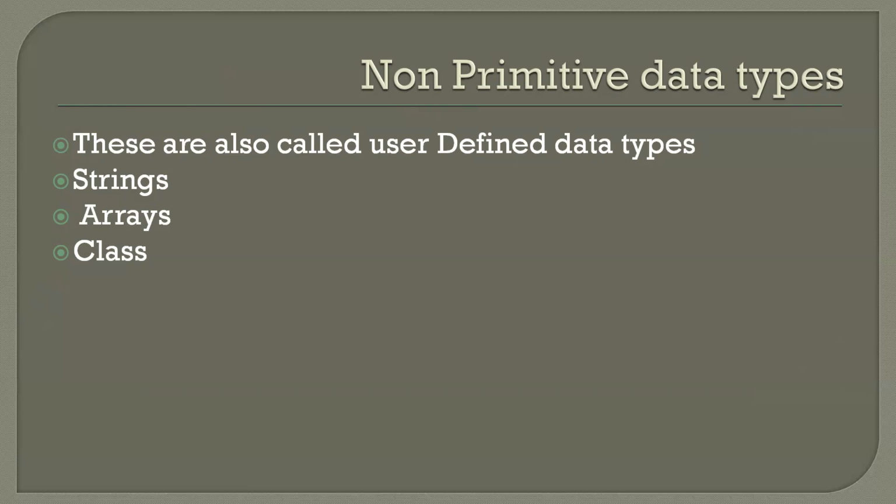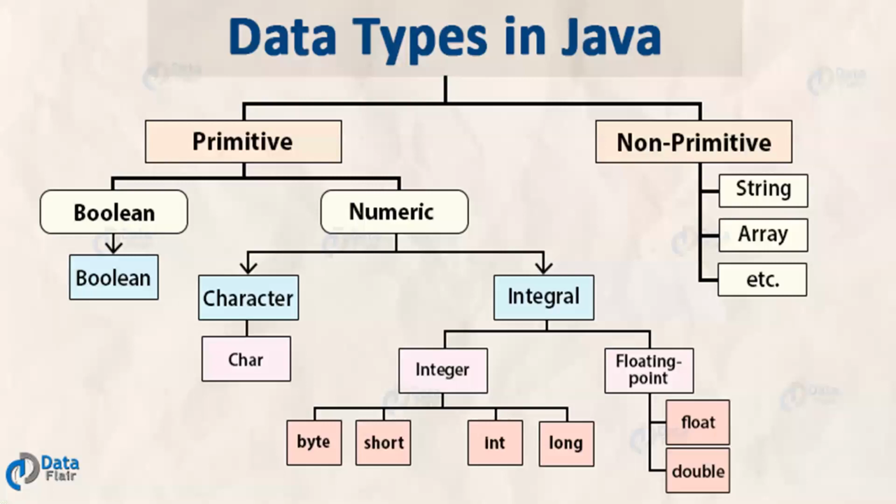First I will show one picture, and then we can move to the previous slide. So these are the data types in Java. You can clearly understand by seeing this picture. The data types in Java are completely divided into two types, primitive and non-primitive. These primitive data types are also called built-in data types.